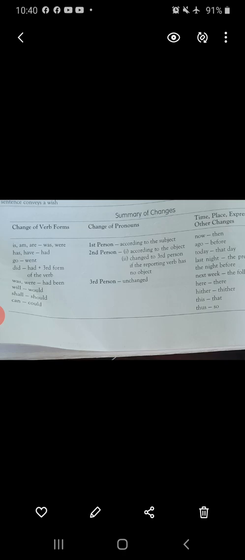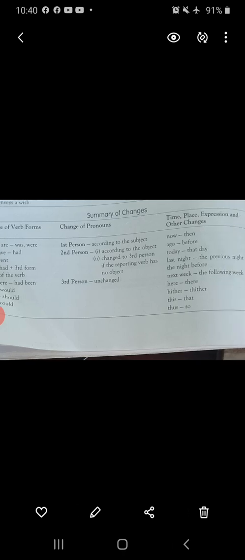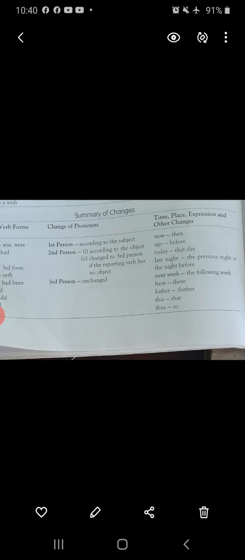Third person remains unchanged. Now time, place, expression and other changes. Now we'll convert it into then, ago, before, today, that day, last night, the previous night or the night before. You may use any one. Next week, the following week, here, there, hither, thither, this, that, thus, so.